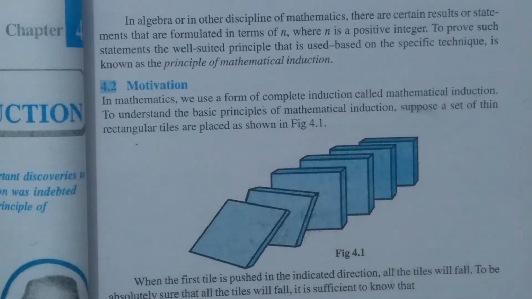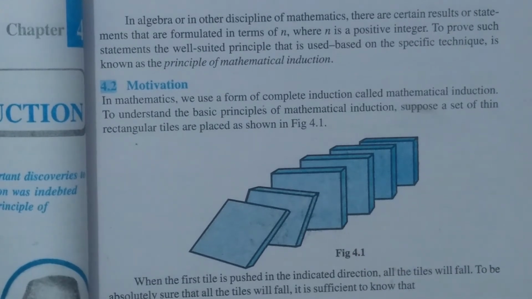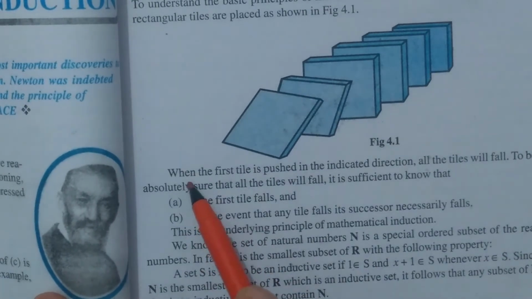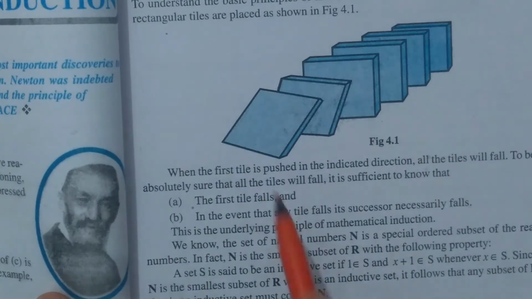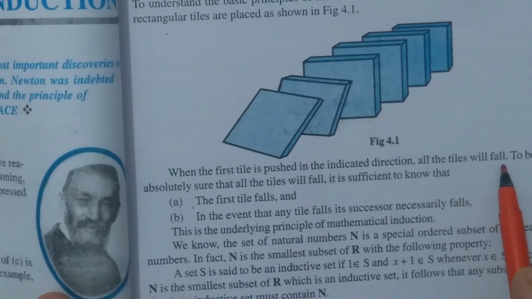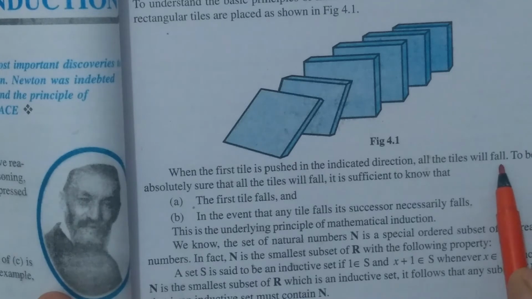So many tiles are placed one after the other like this. So what is the case study? When the first tile is pushed in the indicated direction, all the tiles will fall. This is very much understood.